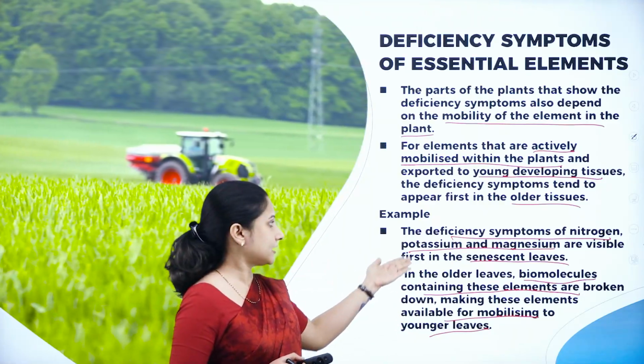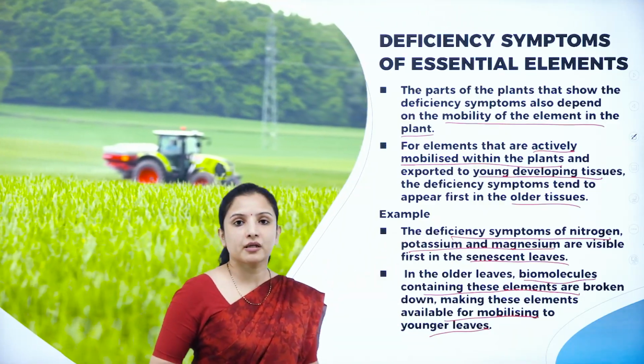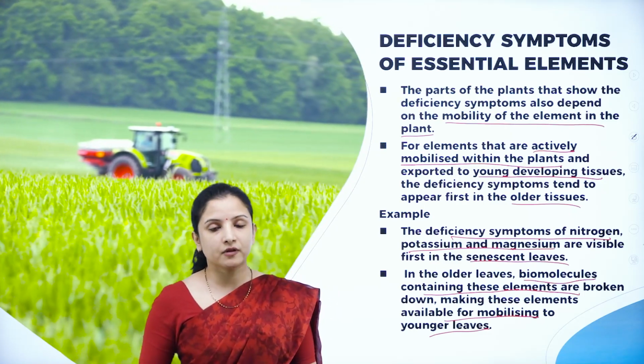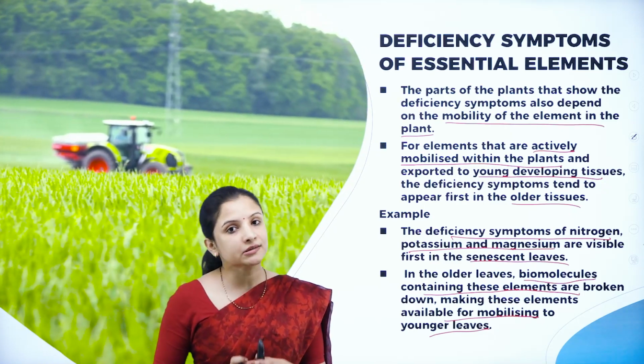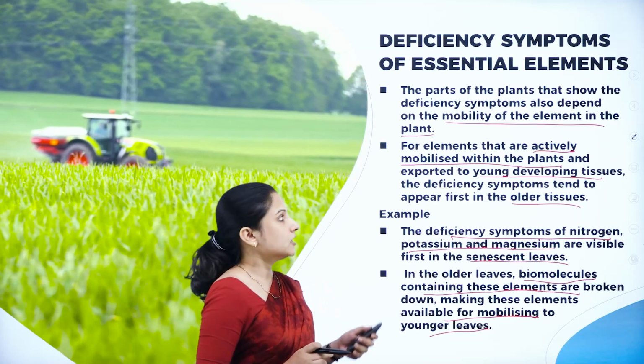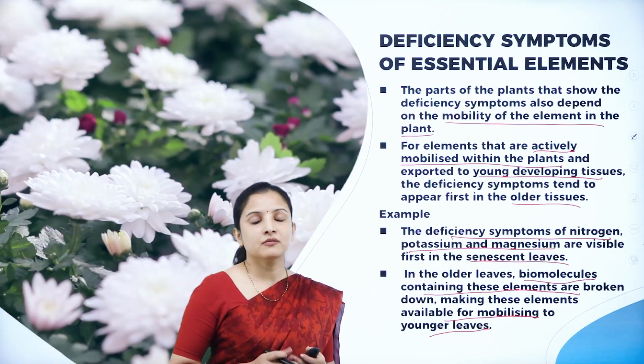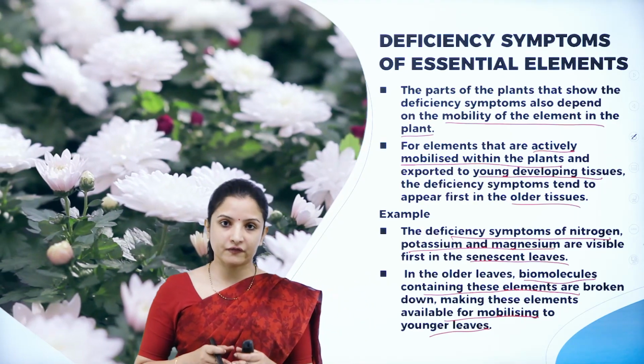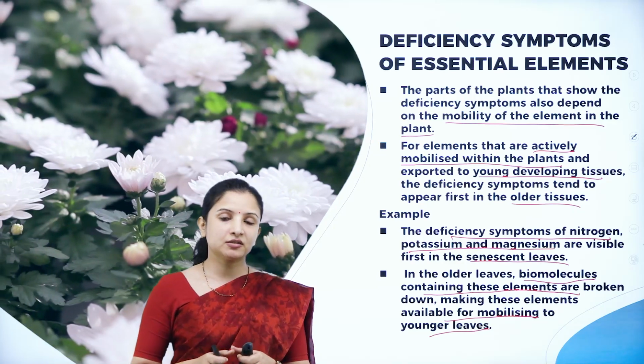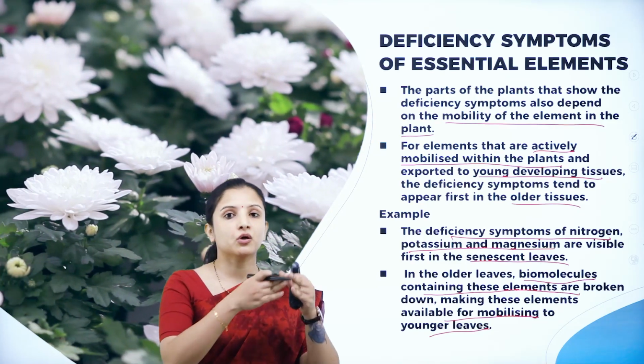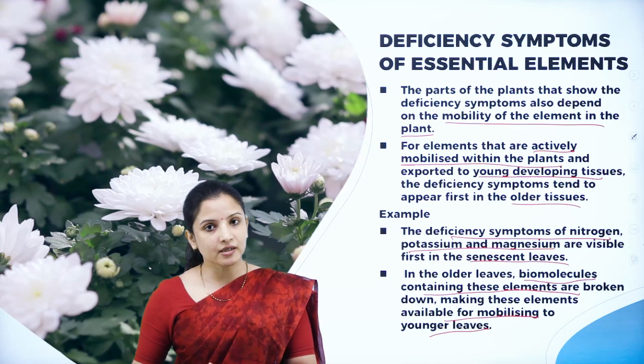And potassium, nitrogen and magnesium being deprived in the older leaves results in the senescence of the older leaves. So this is one of the best examples of the mobilization of minerals, wherein the minerals move from the older leaves towards the younger leaves.